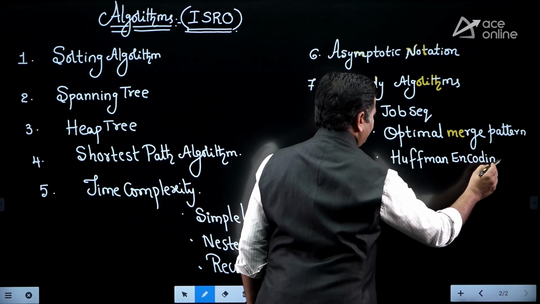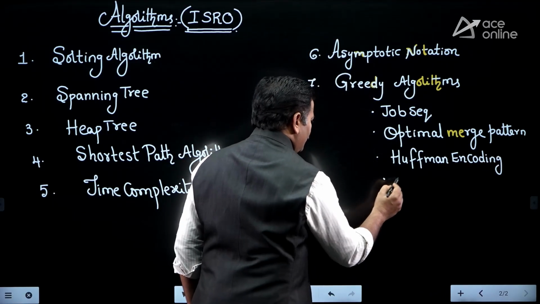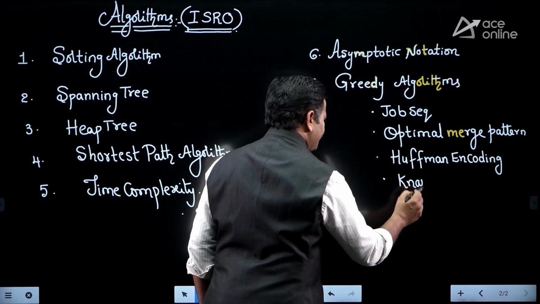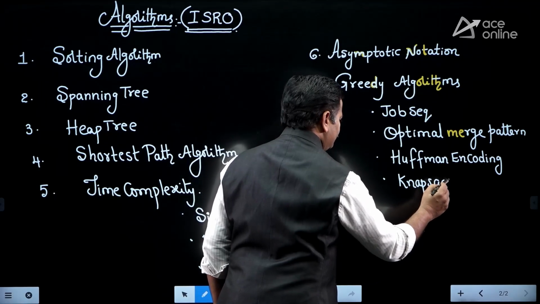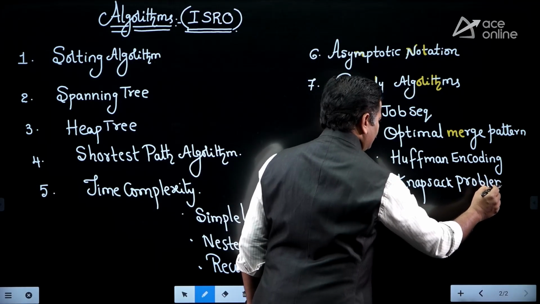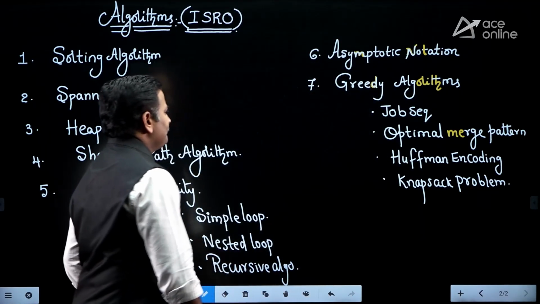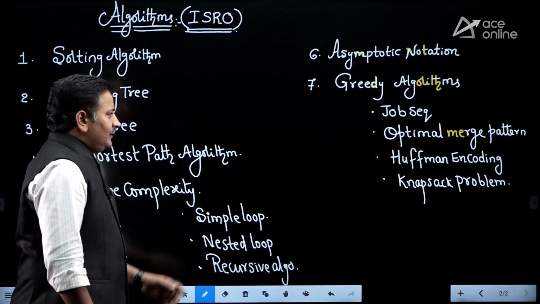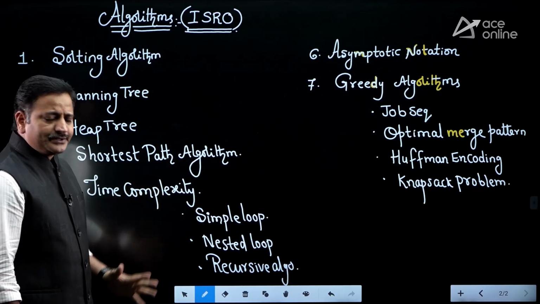Next one, knapsack problems. Clear, friends? Okay. So these are the highest priority topics in the algorithm subject.